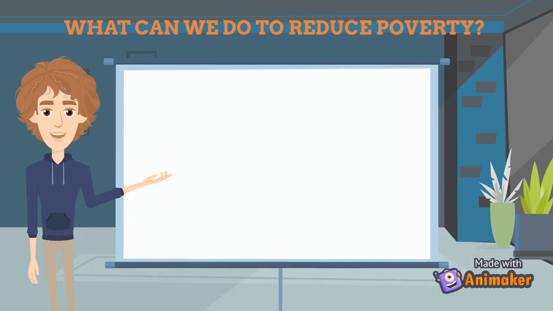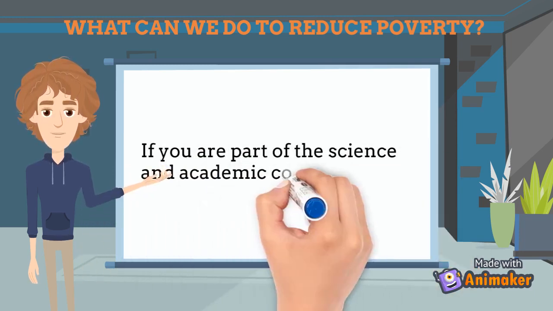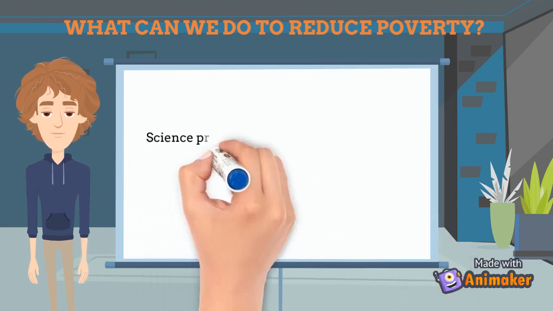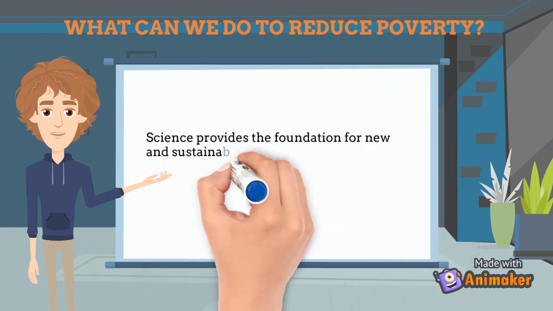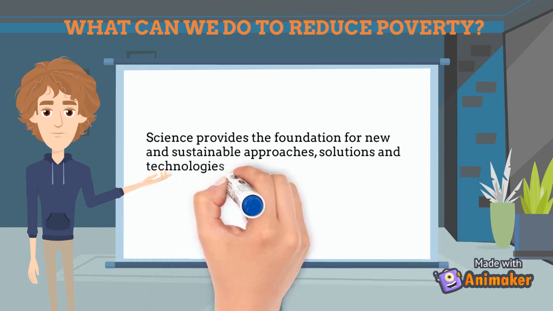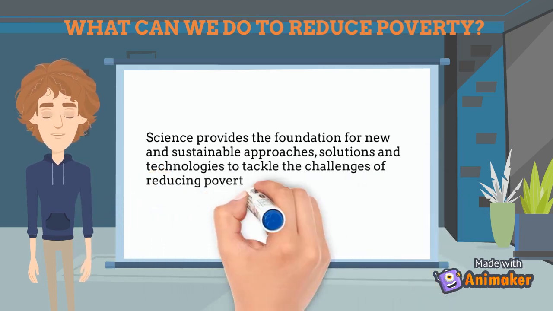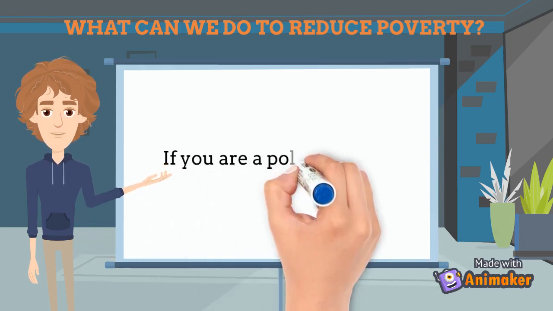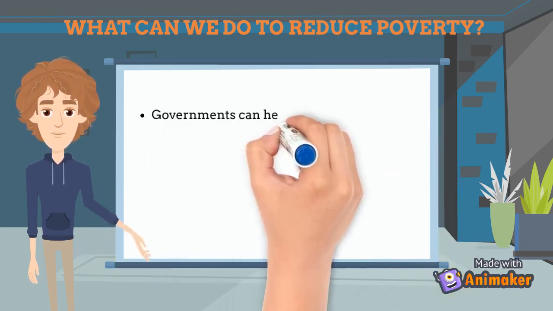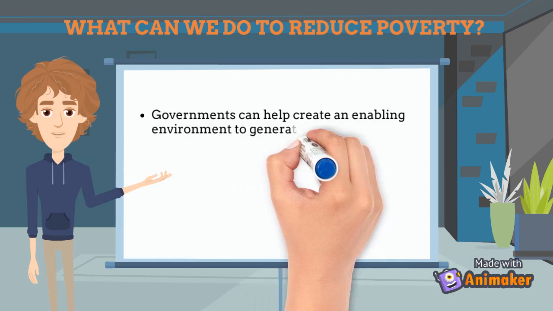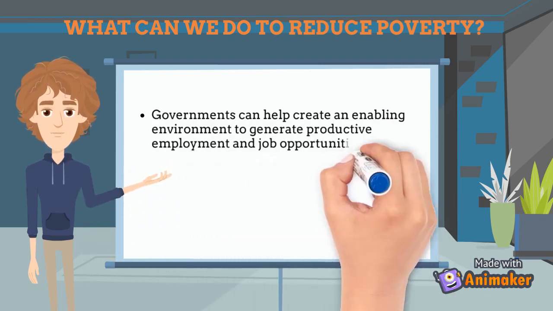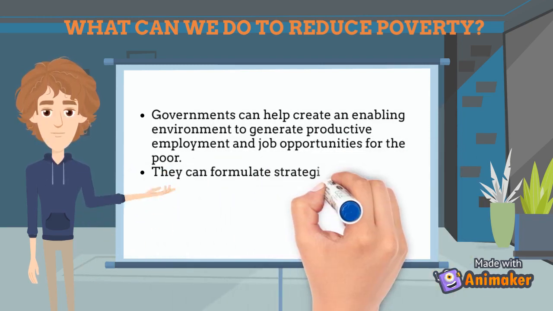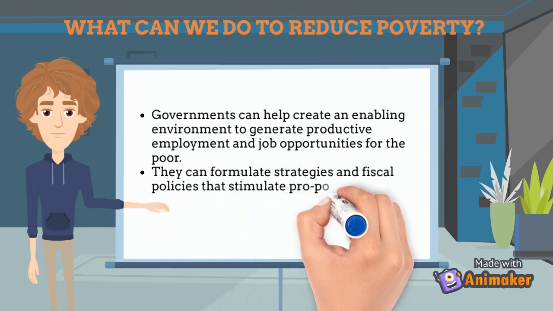If you're part of the science and academic community, science provides the foundation for new and sustainable approaches, solutions, and technology to tackle the challenges of reducing poverty and achieving sustainable development. If you're a policymaker, government can help create an enabling environment to regenerate productivity, employment, and job opportunities for the poor. They can formulate strategy and future policy that stimulate pro-poor growth and reduce poverty.